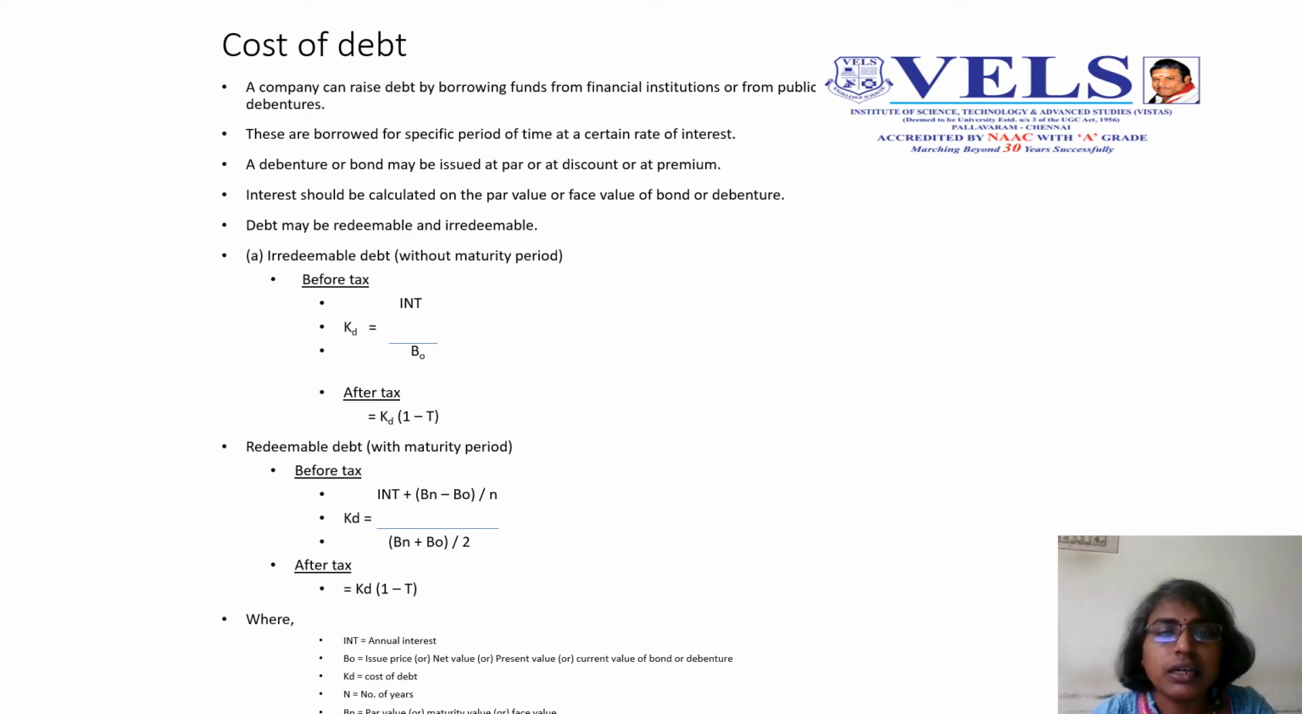In case of redeemable debt, that is with a maturity period, the cost of debt before tax is KD equal to interest plus (BN minus B0) divided by N, the whole divided by (BN plus B0) divided by 2. After tax, you calculate the same KD multiplied by (1 minus T), where T is the tax rate. This is the formula for the cost of debt.